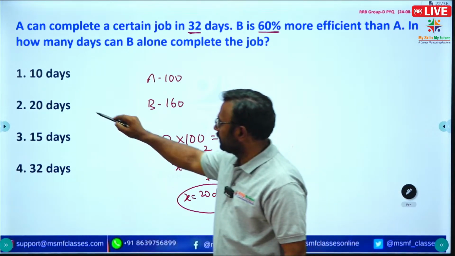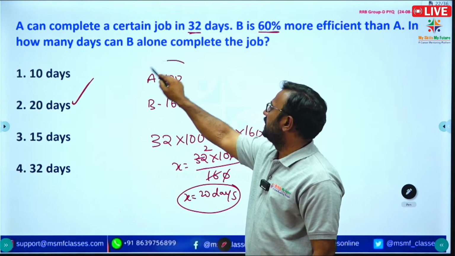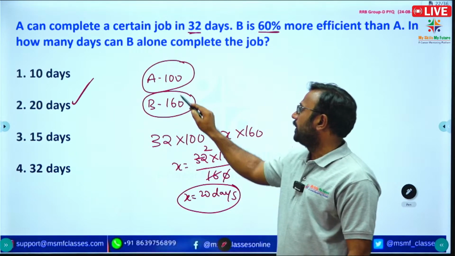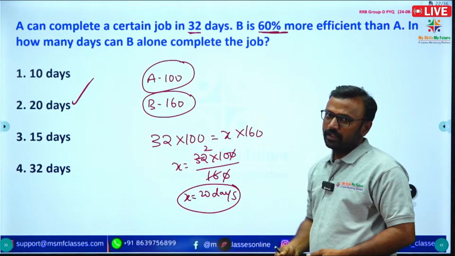See the question answer. Option 2 is correct. Once again, see. So A is 100 efficiency. According to the question, B has 160 efficiency. Why? Because B is 60% more efficient than A.